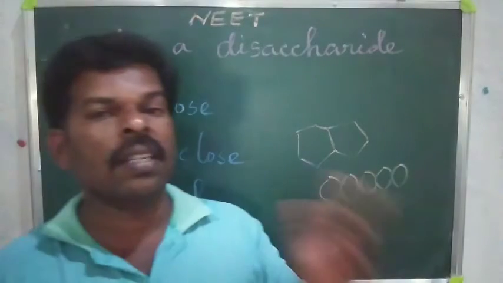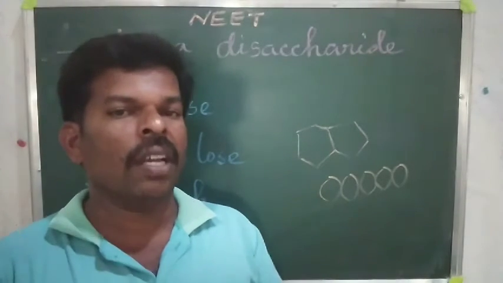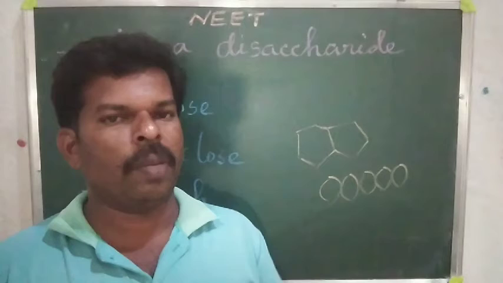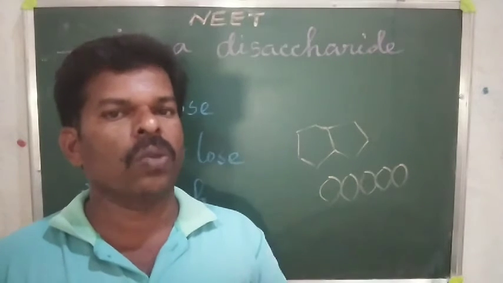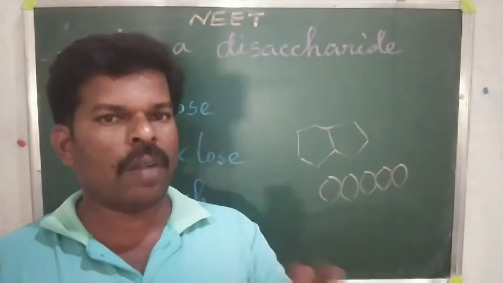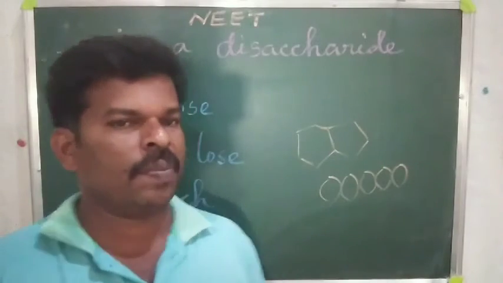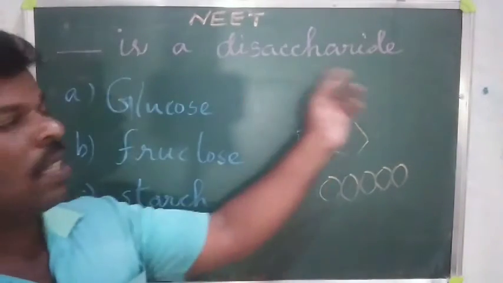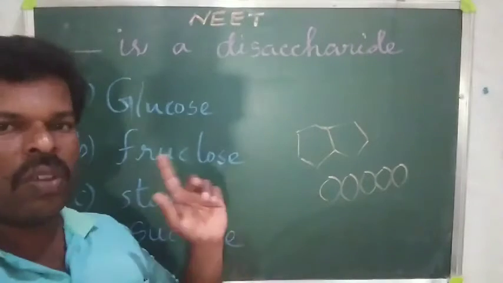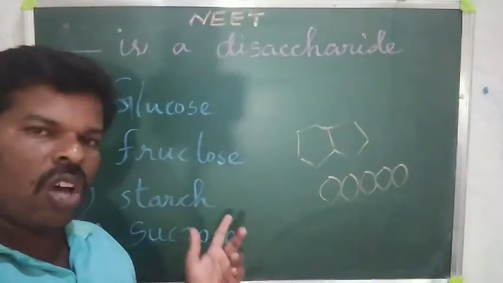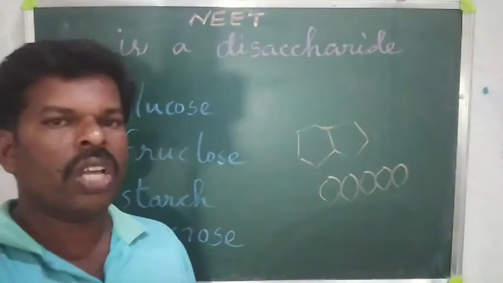When you hydrolyze a disaccharide, it will form two components, maybe glucose and galactose, or glucose and fructose. That is one of the natures of disaccharides. Here the question: dash is a disaccharide. Glucose, fructose, starch and sucrose. Which one is the answer?